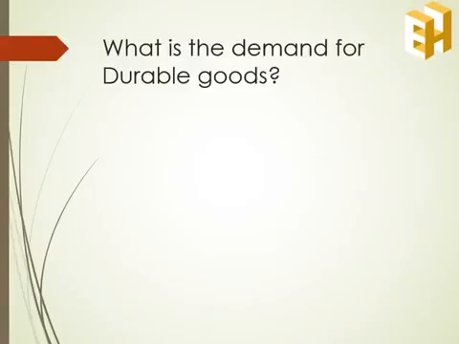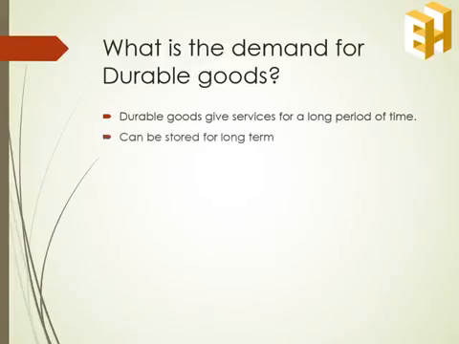So what do we mean by the demand for durable goods? But first we need to know what are durable goods. These are the goods which give services for a long period of time. This implies that they can be stored for long term. As a result, they have a volatile demand. Also, the demand for such goods can be postponed.